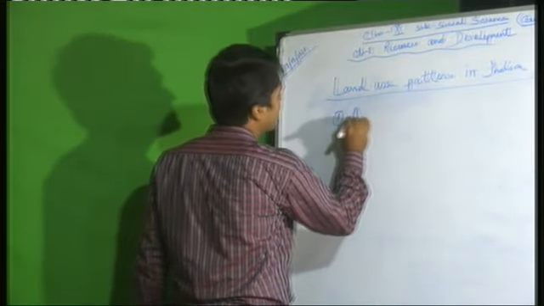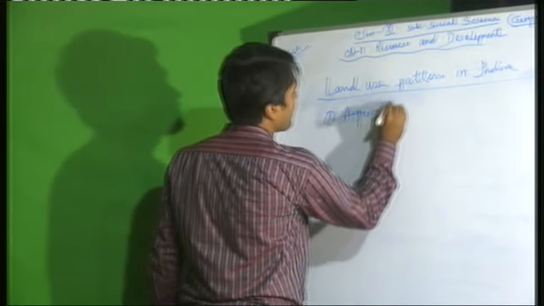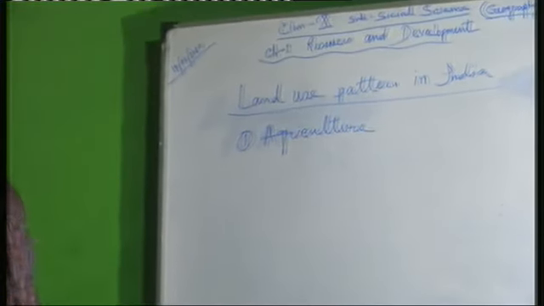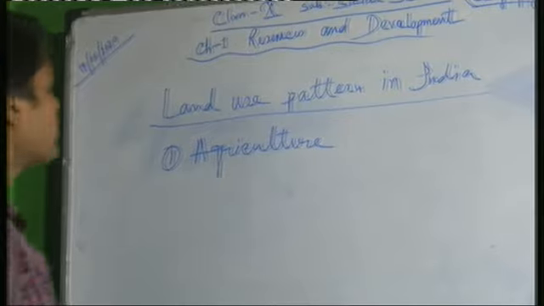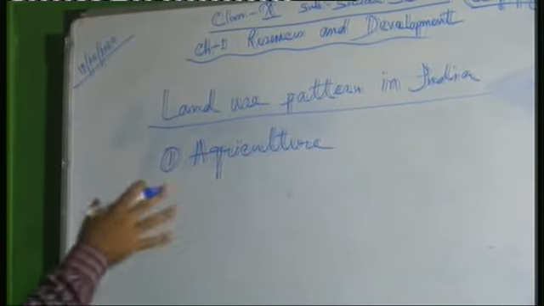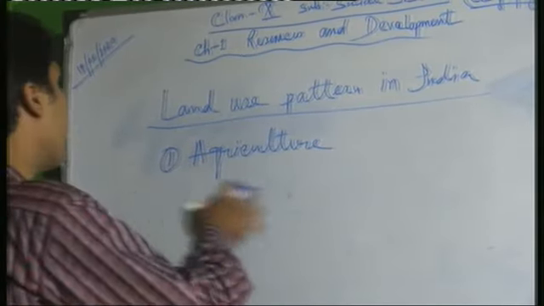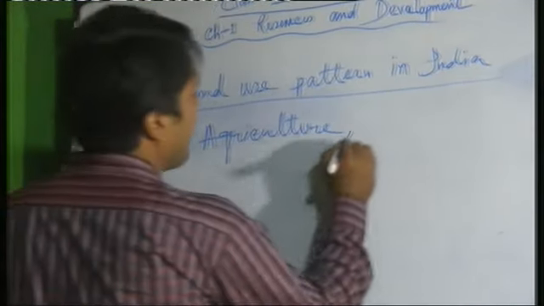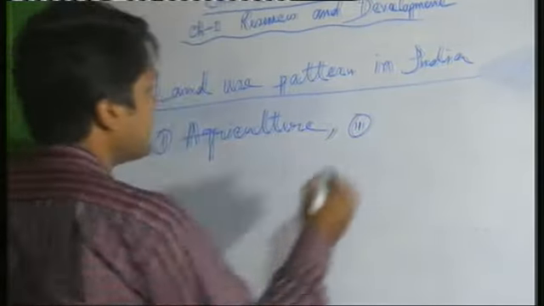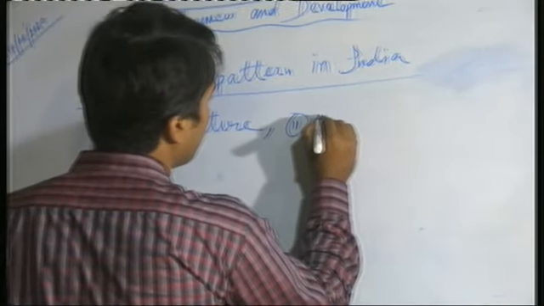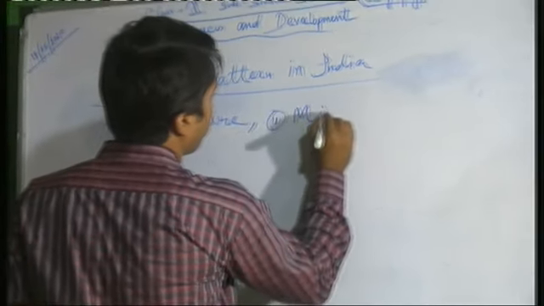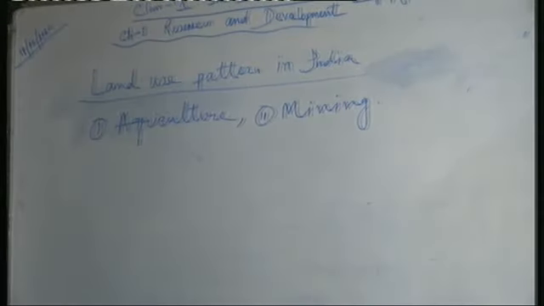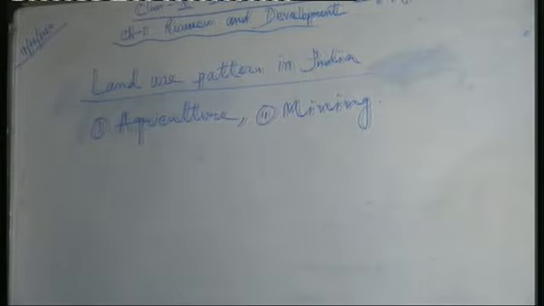The first one is agriculture. You know, India is agriculturally productive, and lots of crops are produced in our country. That's why we use land for agricultural purposes. Now, number 2 is mining. Due to mining activity, we utilize the land.